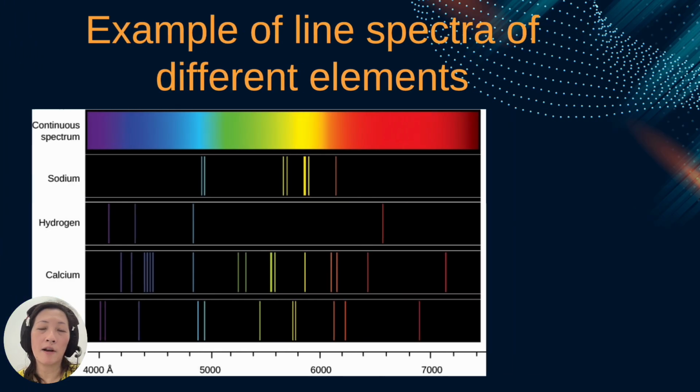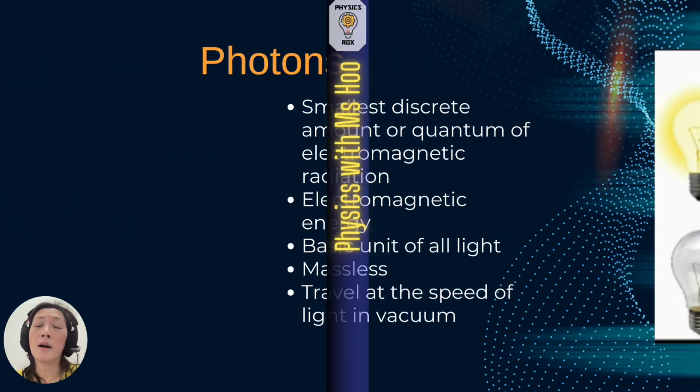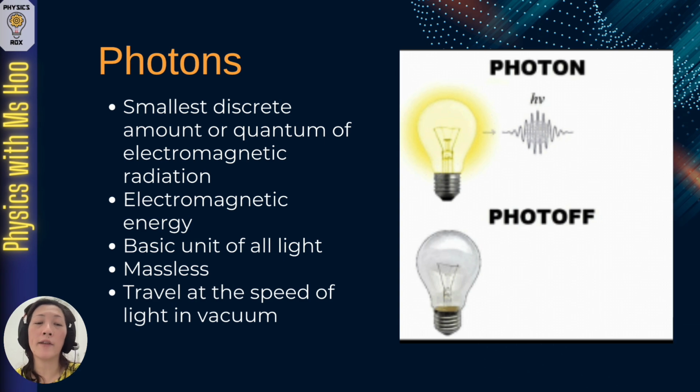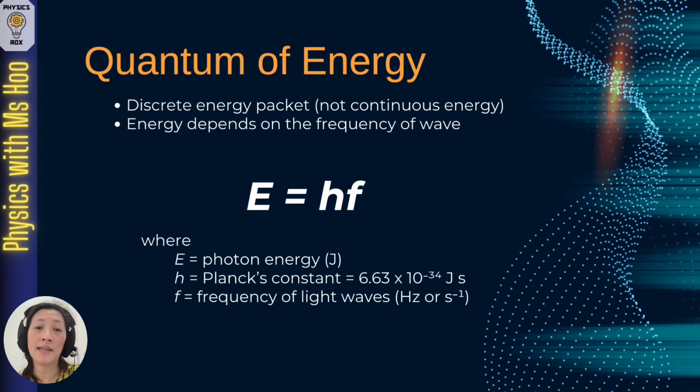Now let's go into the concept of quantum. Quantum comes from the Latin word meaning amount. The term quantum means the smallest possible discrete unit of any physical property, for example, energy or matter. Photons are the smallest discrete amount or quantum of electromagnetic radiation. It has electromagnetic energy and it is the basic unit of all light. It does not have mass and it travels at the speed of light in vacuum. So quantum of energy actually refers to the discrete energy packet. So it's not continuous energy.